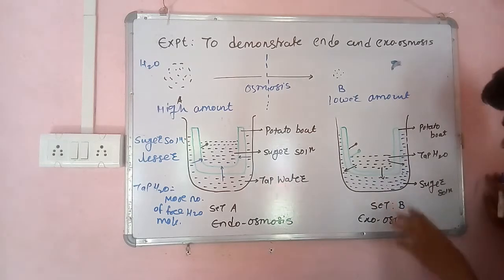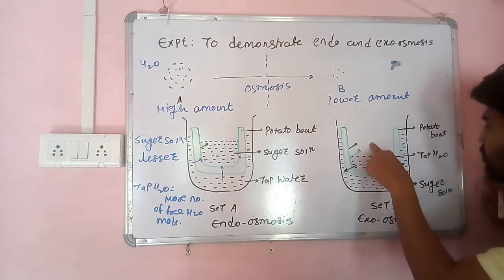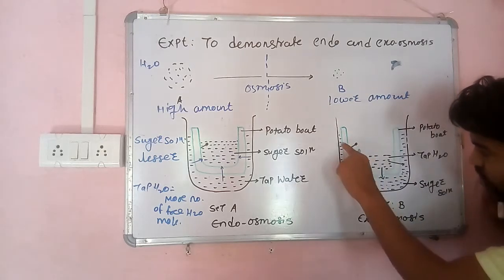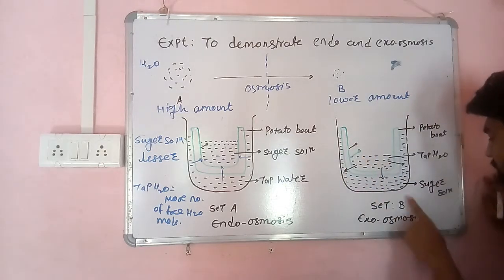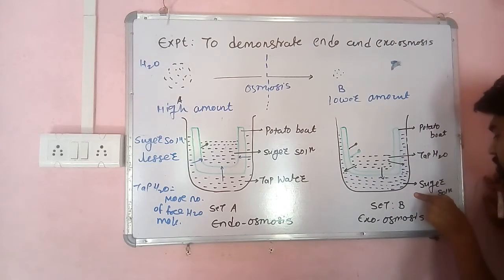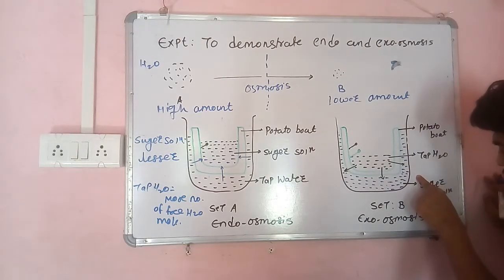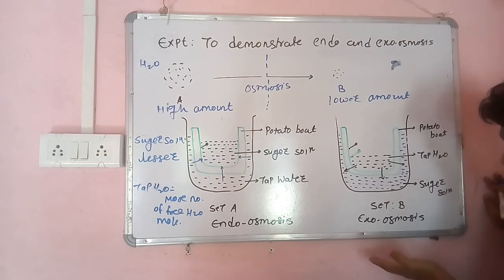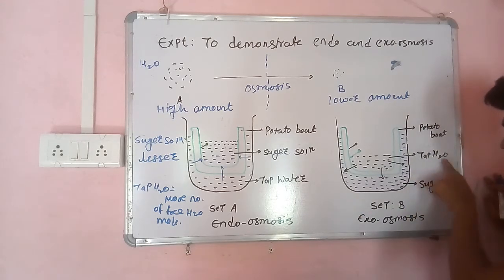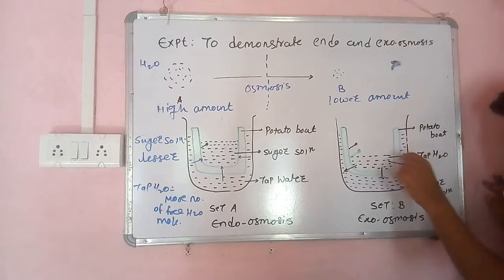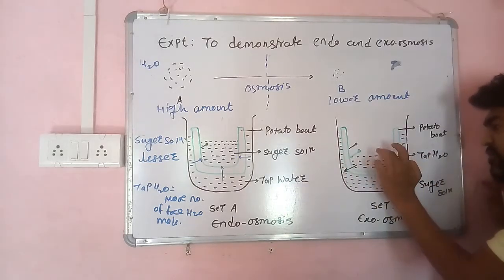Now look here. Inside the boat there is tap water, and however in the beaker there is a sugar solution. Here also the sugar solution is made by dissolving sugar in a water sample. So some of the water molecules get engaged in a bond formation with the sugar. So it means that compared with the total number of free tap water molecules initially present before the addition of sugar, once we added the sugar, their number decreases as compared with the pure tap water molecules. And that's why the pure tap water molecules which are present inside the boat are more in